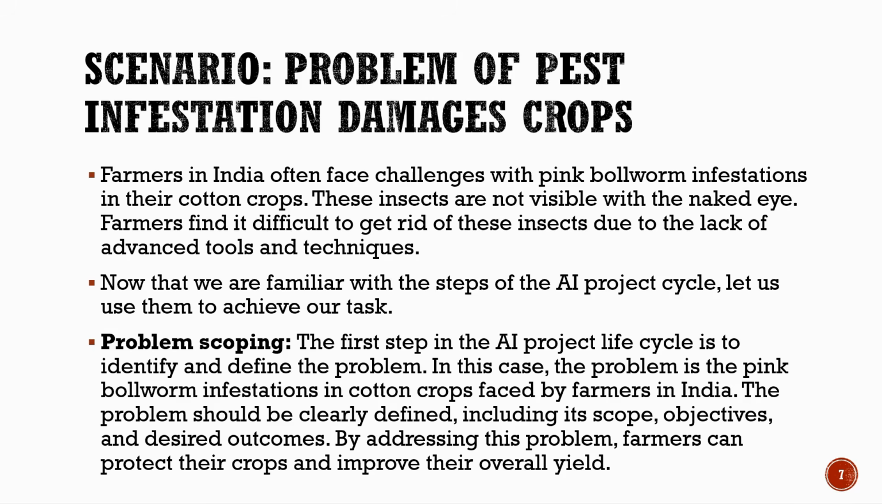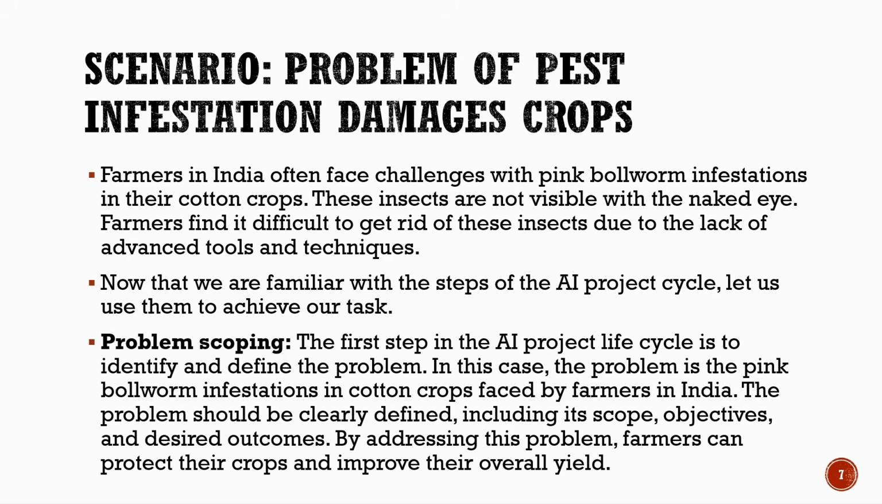Let us understand a real-life scenario where the AI project cycle can be applied. Farmers in India often face serious challenges due to pink bollworm infestations in cotton crops. These insects are not visible to the naked eye, making them difficult to detect and control. Because of the lack of advanced tools and techniques, farmers struggle to manage these pests effectively, which leads to crop damage and reduced yield. Now that we are familiar with the AI project cycle, let us apply it to solve